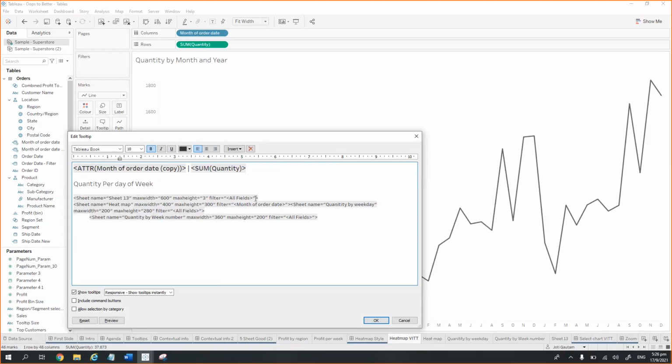So I have placed one more sheet here, which has the width 600. It is the total width of both the heat map and the bar chart, which I want, which is 600, where the heat map is 300 and this is 200.